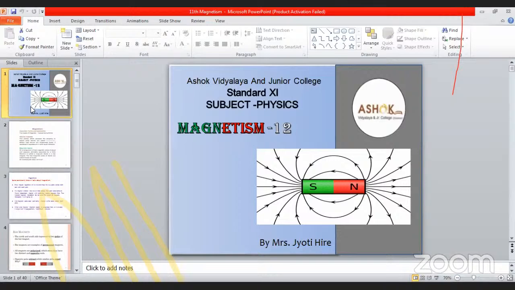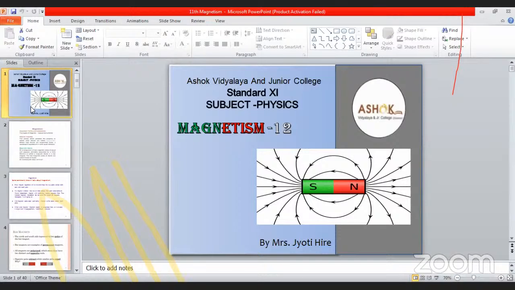Therefore, using the results of the axial and equatorial fields, first we got B A is equal to mu naught divided by 4 pi into 2m cos theta divided by r cube.